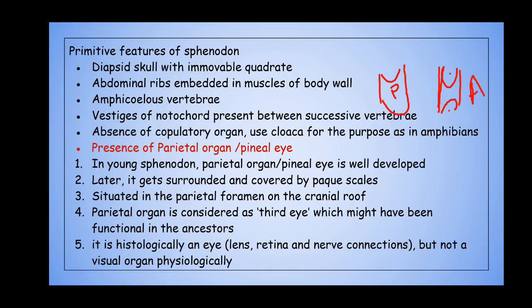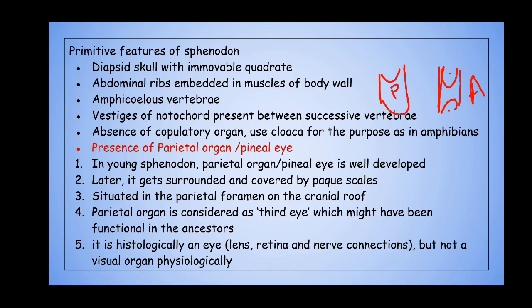And you have the vermiform appendix, also considered a vestigial organ. That means it was functional in the ancestor, but it is not functional now. The same is the case with the parietal eye, parietal organ or pineal eye seen in Sphenodon.